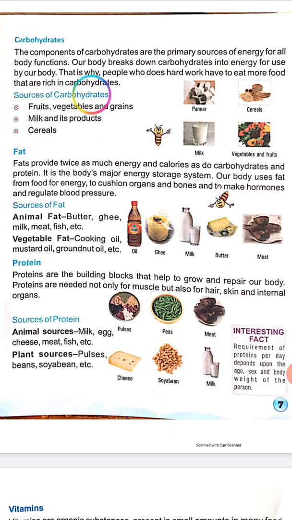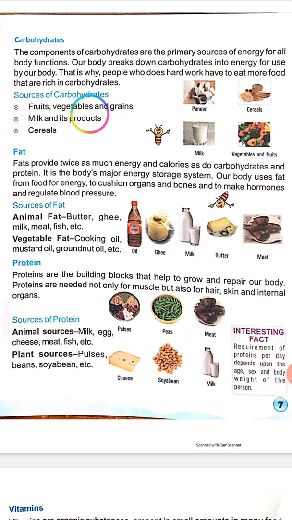Our body breaks down carbohydrates into energy for us. That is why people who do hard work have to eat more food that is rich in carbohydrates.